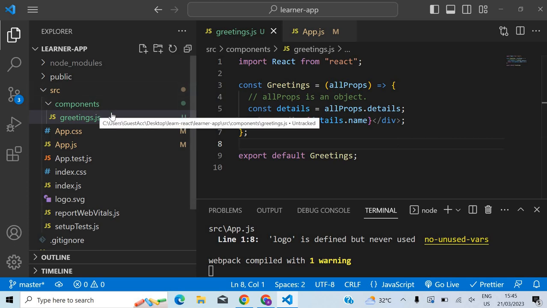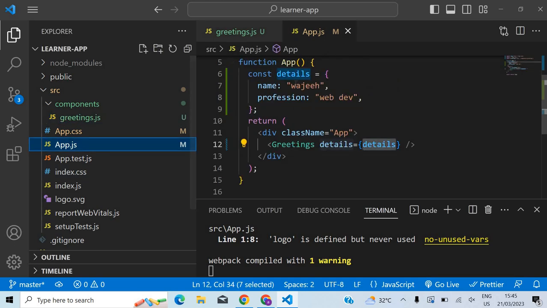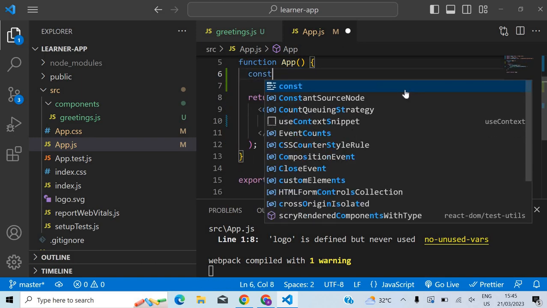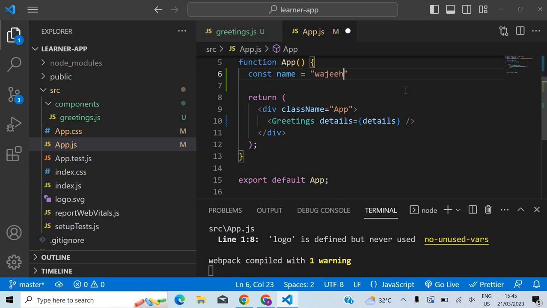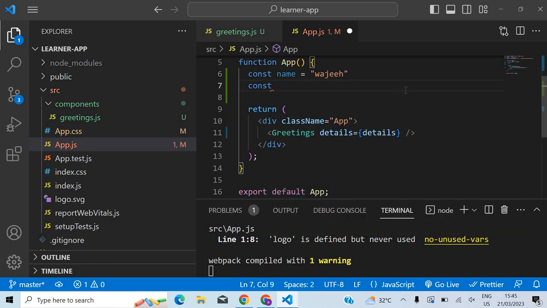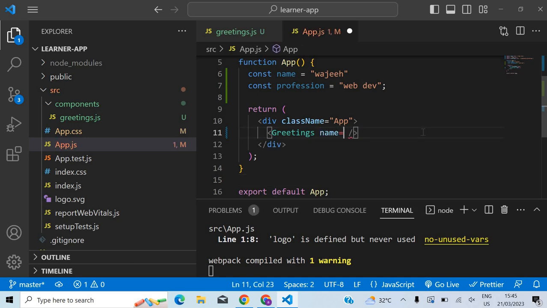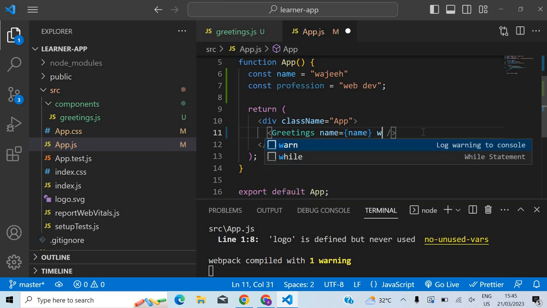Okay, let me do one thing now. Instead of doing it like this, since this is an object, I will do it separately. So const name is equal to OG, and another const, profession, is equal to web development. So there are two variables here, and I can pass both as well. I can pass any number of props I want. Name is going to be name, and profession is going to be